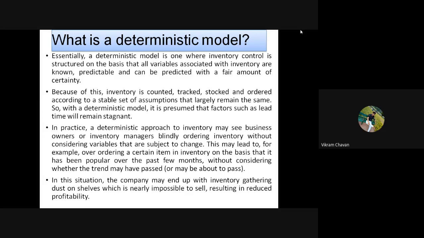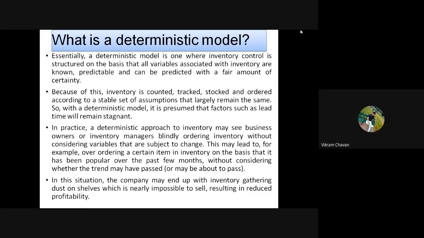So with the deterministic model, it is presumed that factors such as lead time will remain stagnant, constant. In practice, a deterministic approach to inventory may see business owners or inventory managers blindly ordering inventory without considering variables that are subject to change.